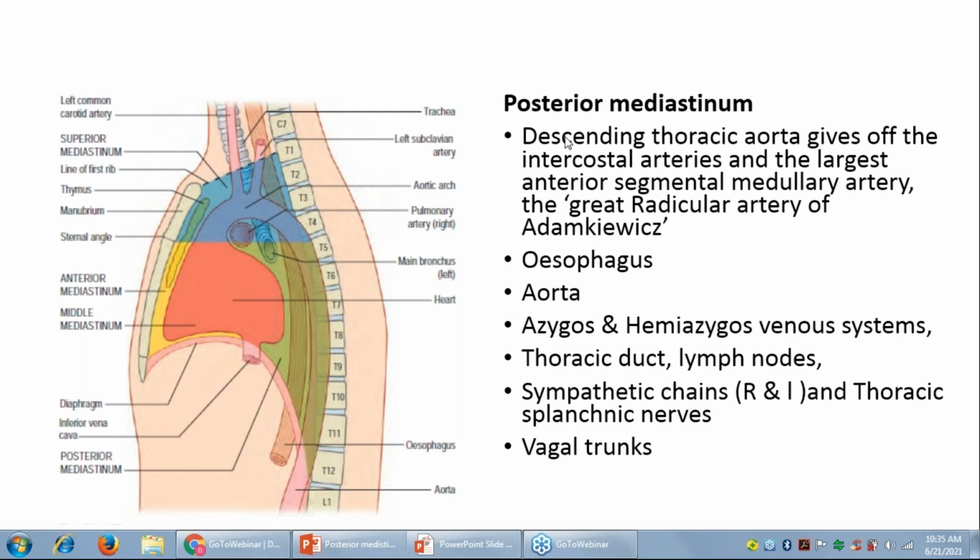And this is a list of the structures which are present in the posterior mediastinum. आप देख ही सकते हो, descending thoracic aorta along with the branches, esophagus, azygous, hemizygous veins, thoracic duct, lymph nodes, sympathetic chain, and vagus. So we'll try to talk about all these structures in the half an hour time. So let's quickly work on this. azygous and hemizygous system की बात already कर चुके हैं हम ना, we have already done that.